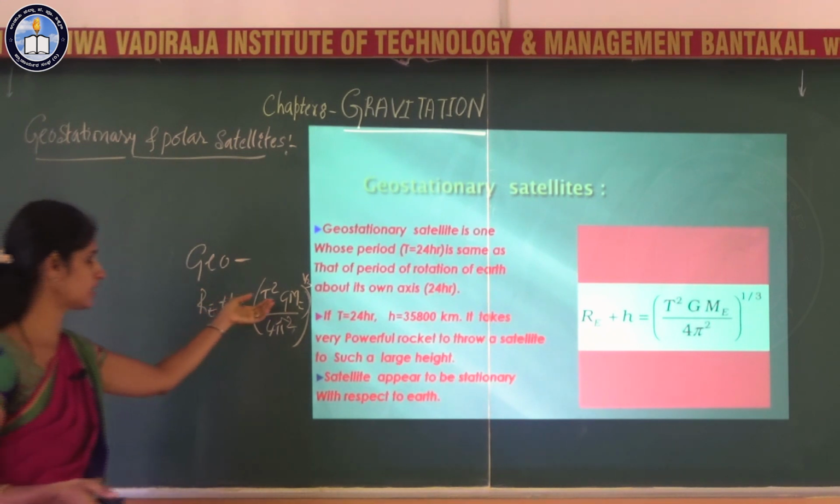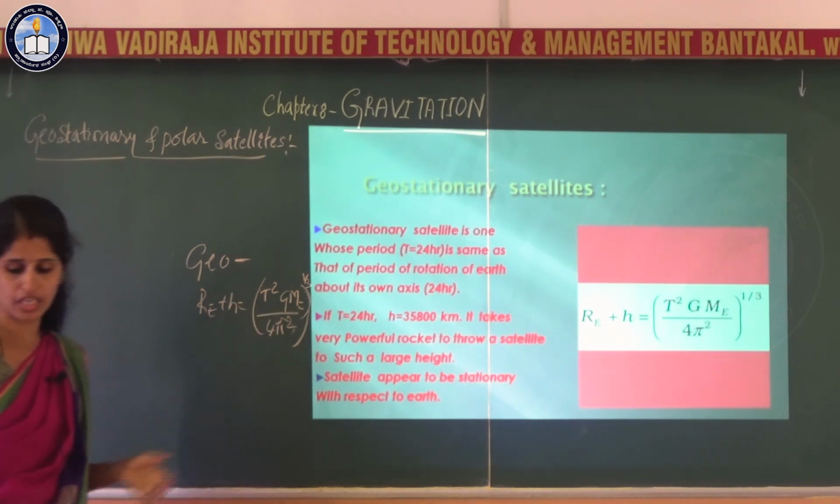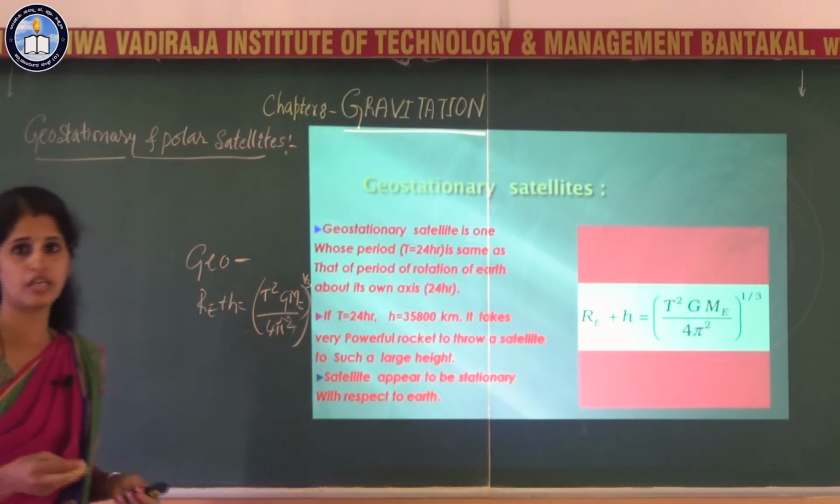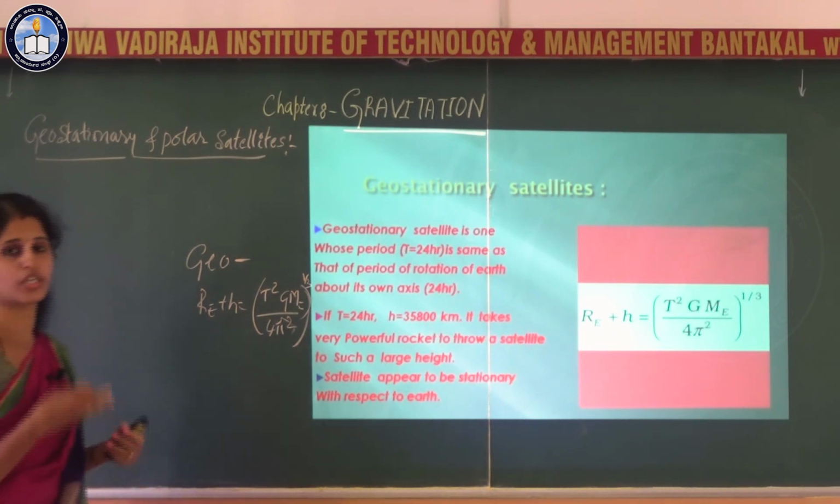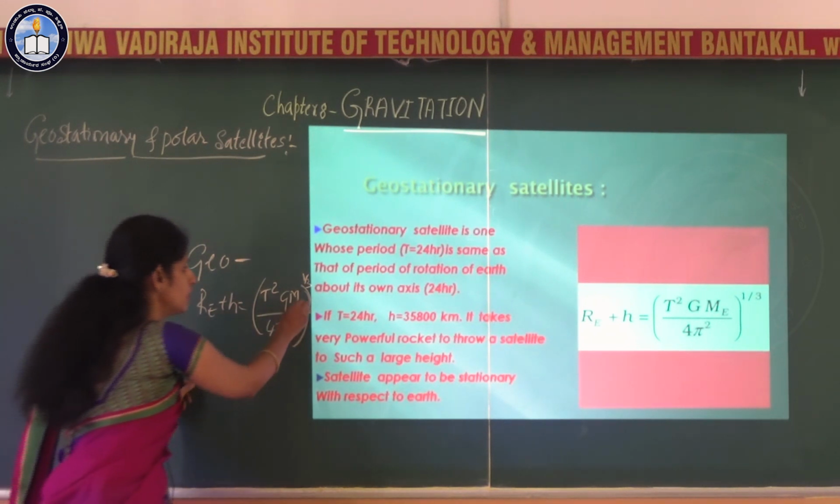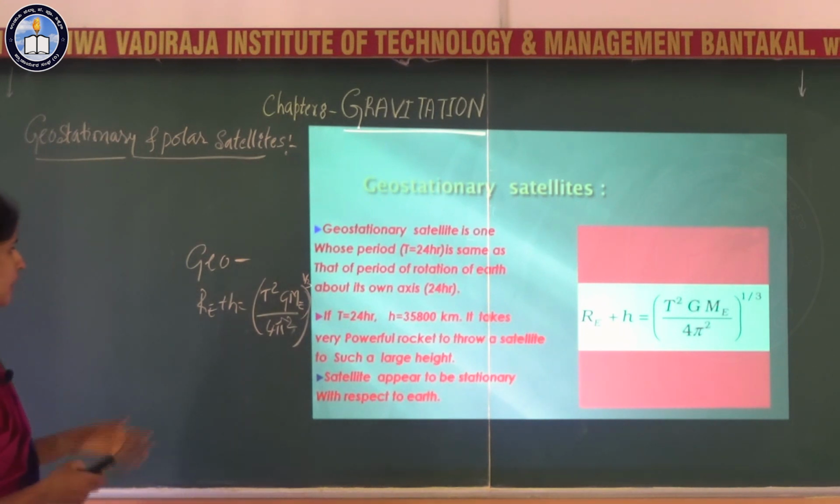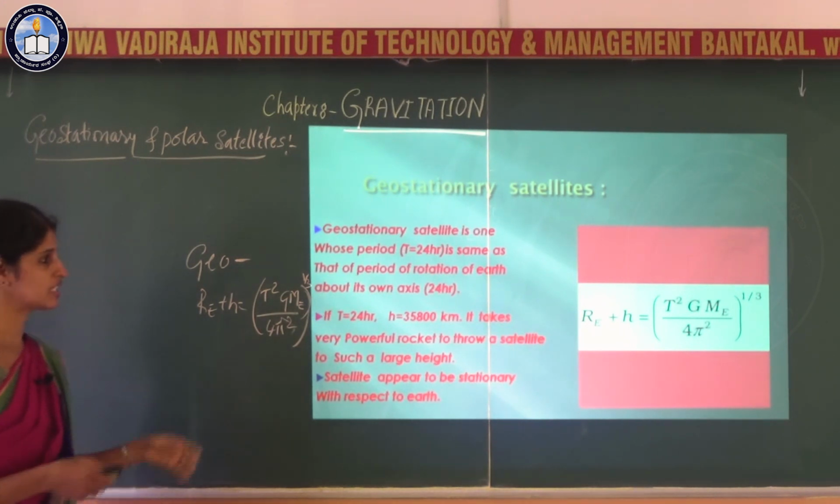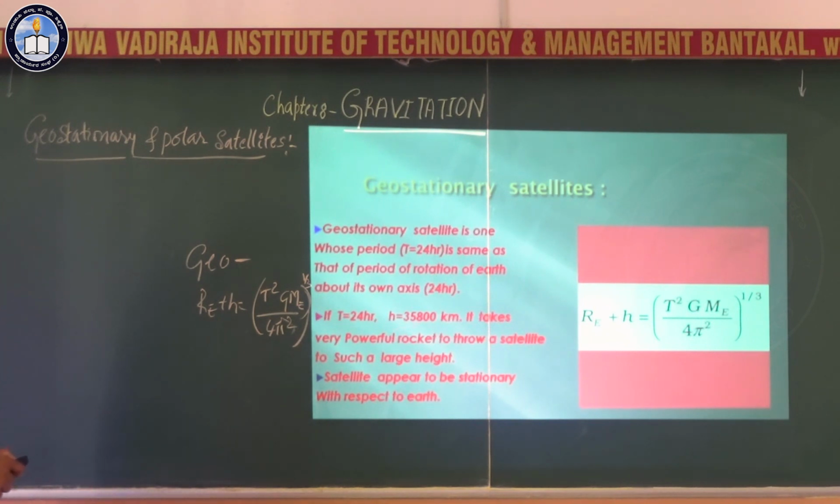If you substitute the value of period, that is T equal to 24 hours, you have to convert that into seconds, 24 into 60 into 60, then the G value and the mass of the Earth are known, and the pi value. If you substitute, you will get the value of H as 35,800 kilometers, nearly about 36,000 kilometers. So, the height is about 35,800 kilometers from the surface of the Earth.